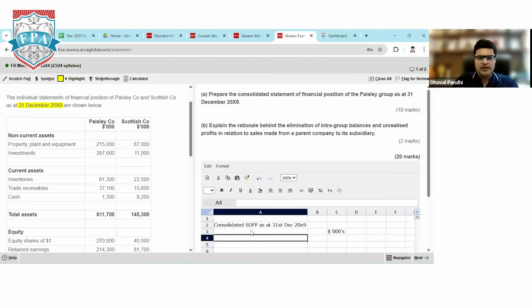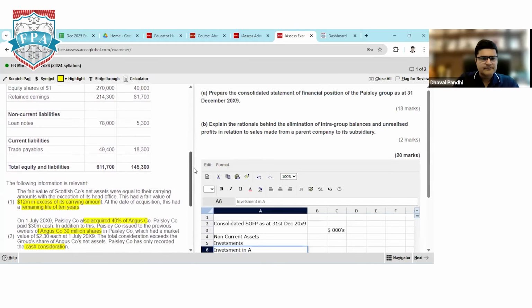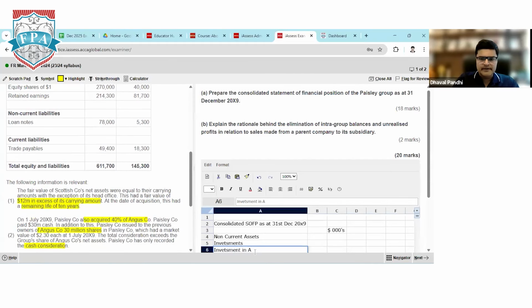So first is non-current assets, followed by investment. Investment in associate company. Let me check the name of the associate company. Angus company. I should use working note number 6.